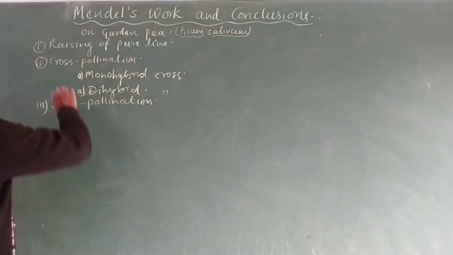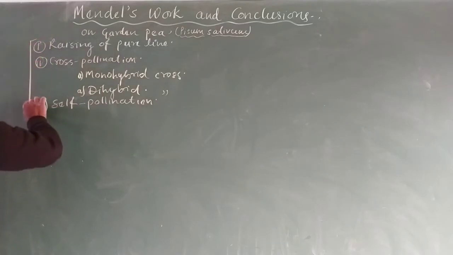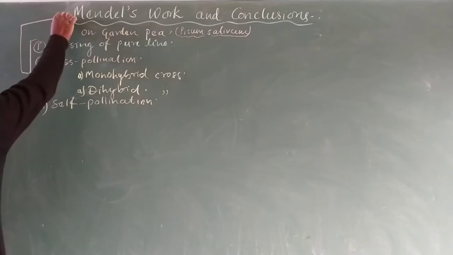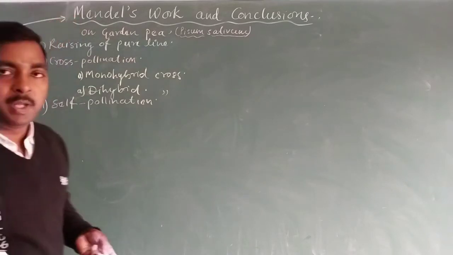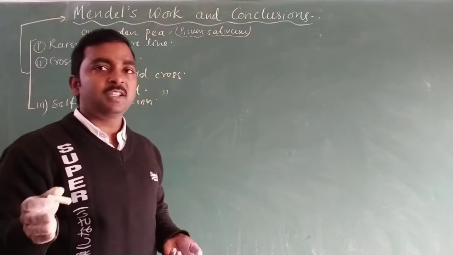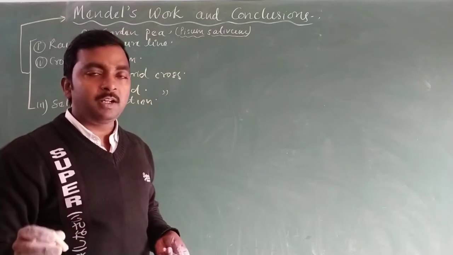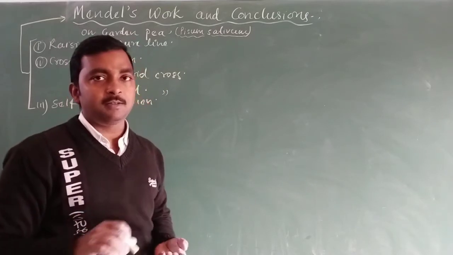So these are the three main experiments performed by Mendel to reach his conclusions and to create the laws of inheritance.